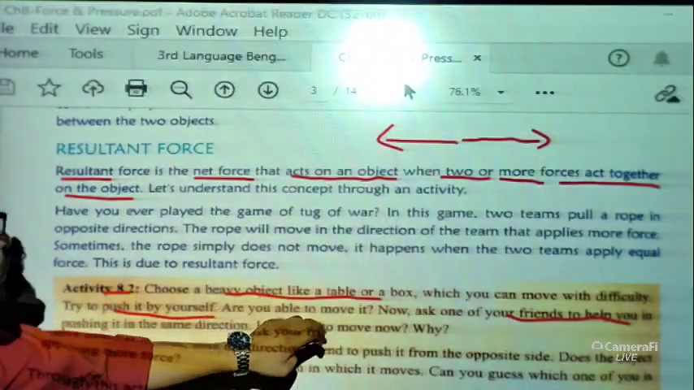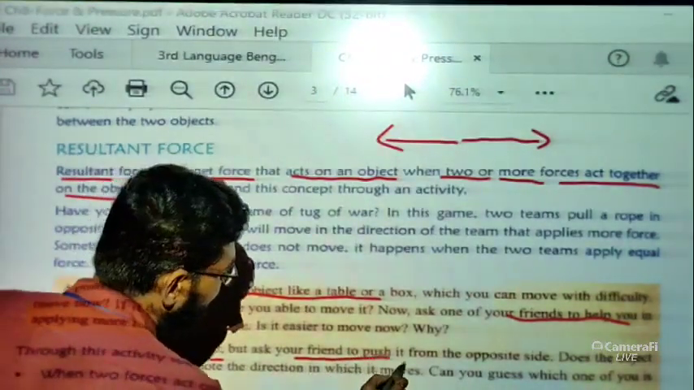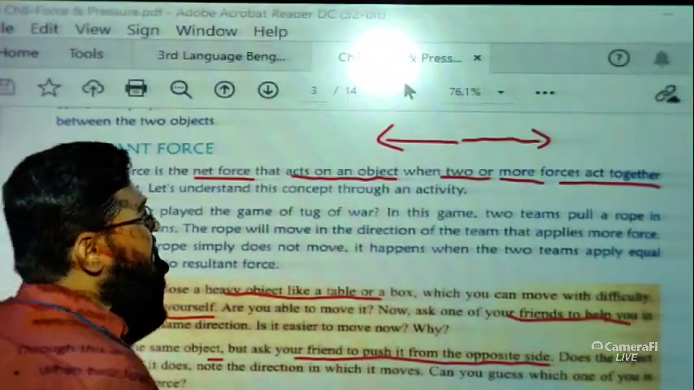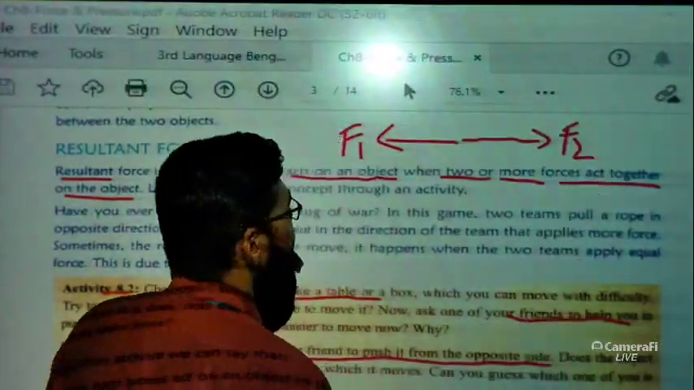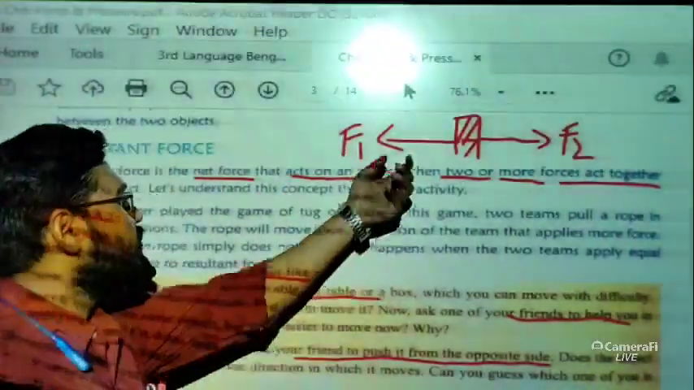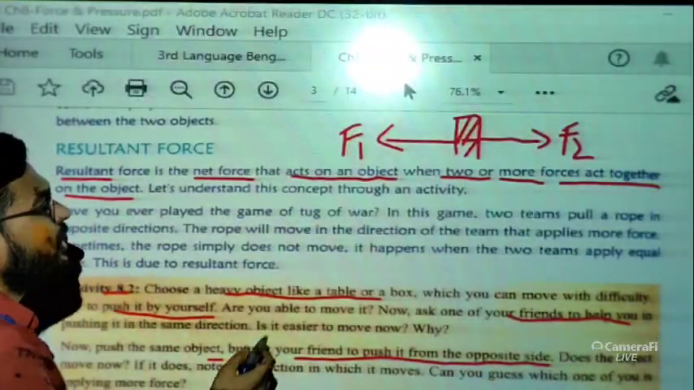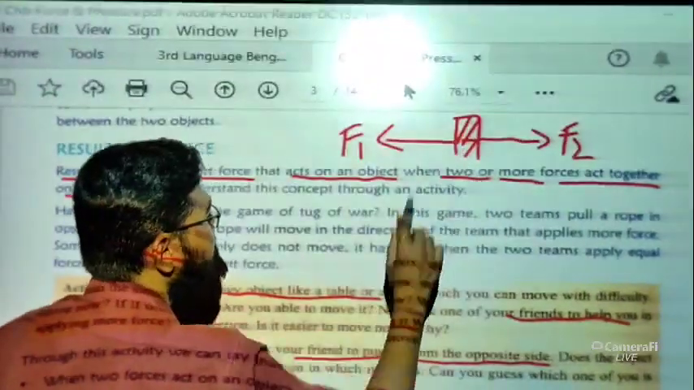So first thing, we want to push the box, whatever it is, box or table. Next thing, push the same object but ask your friend to push it from the opposite side. Okay, then what will happen? Now is it hard to move or not? So the same thing happens here, that if two forces are there, F1 is you and F2 is your friend. So this is our table or box. You are pushing from this side and your friend is pushing from this side. Now what will happen? When two forces act in opposite directions, it will be much harder to move the object from its position.